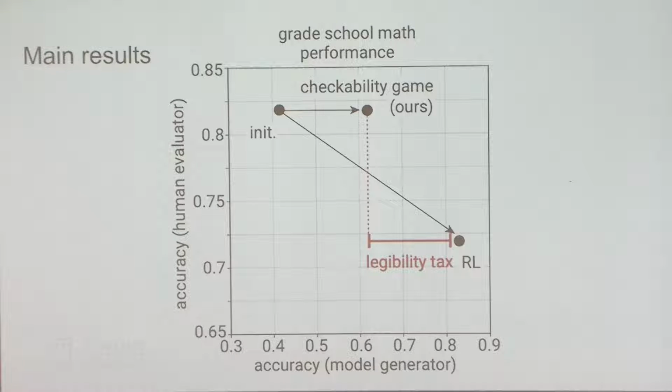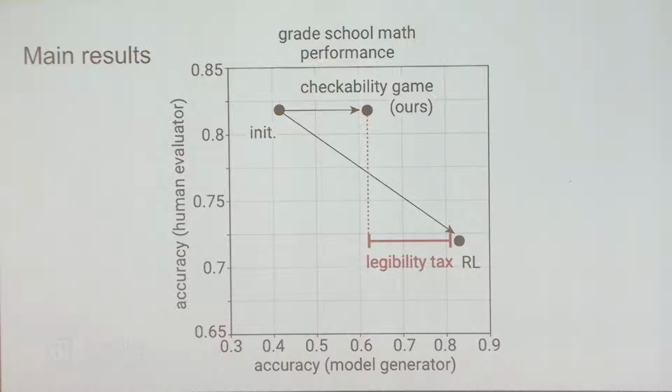We have 75 human trainers, and they rate whether the solutions are correct or not. And we always show them balanced samples. They don't have any priors for what the average pass rate is. So higher means that the humans are able to judge the solution's correctness correctly more often.